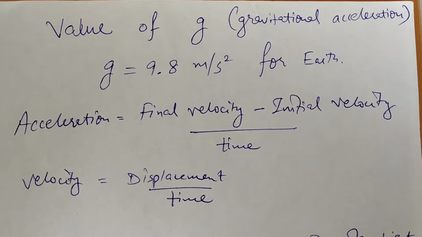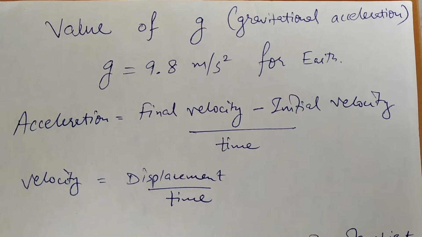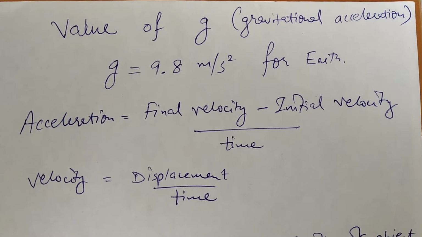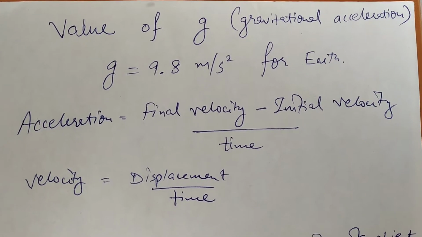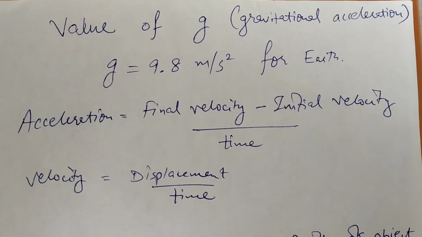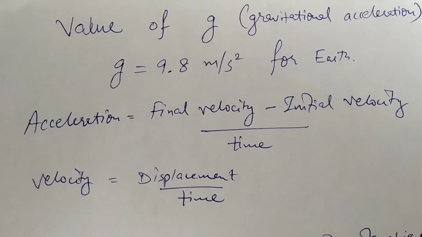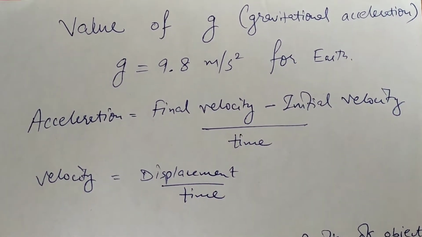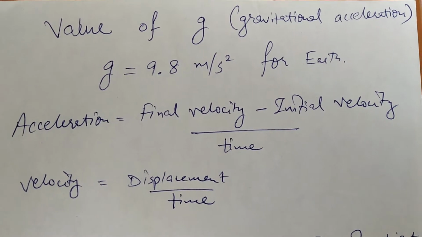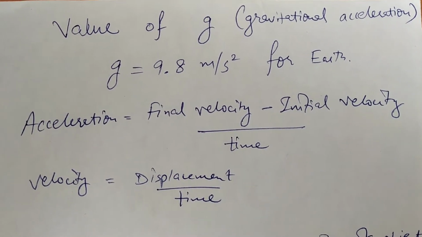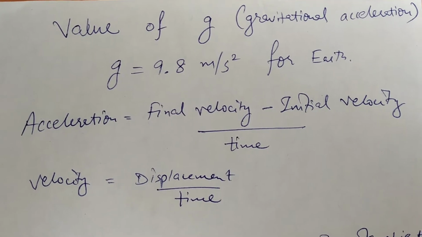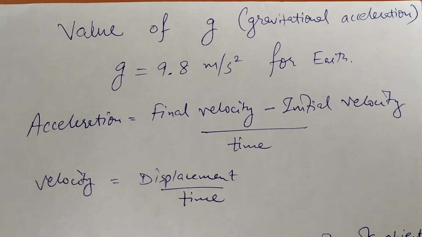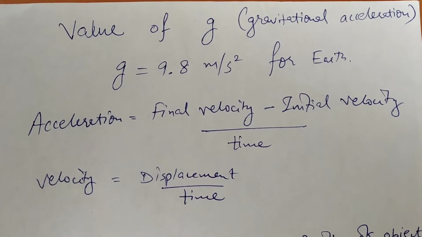One of them being acceleration, which is equal to final velocity minus initial velocity divided by time. So basically it is talking about the change in velocity upon time. Velocity itself is displacement per time. So whatever change in your position you make, that is displacement divided by time, is called velocity. And then you need two values. One is final velocity and the other is initial velocity, and its difference divided by time